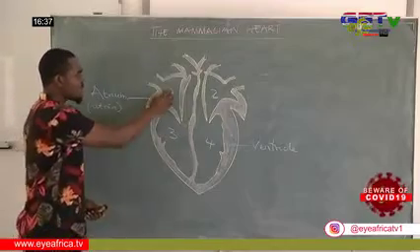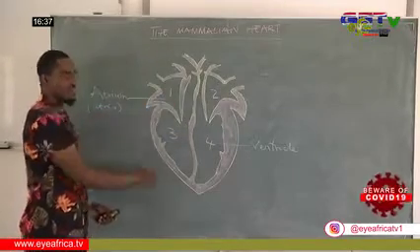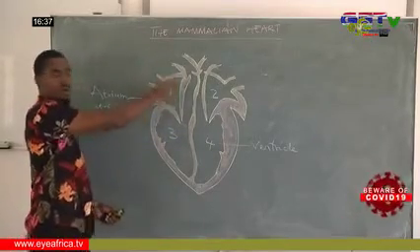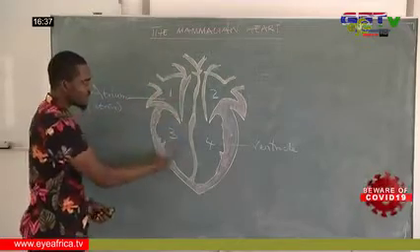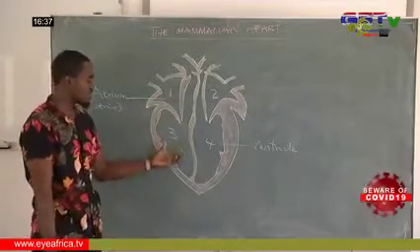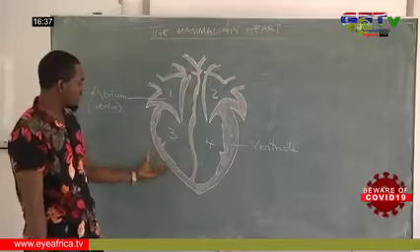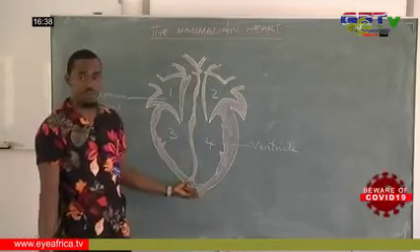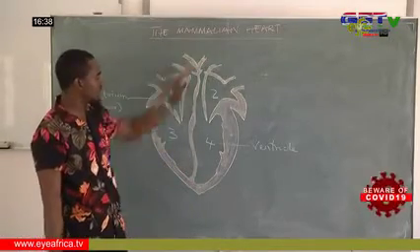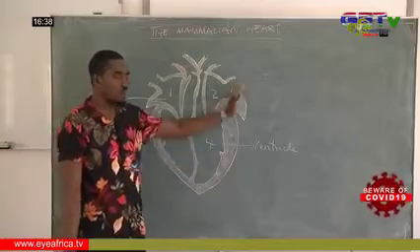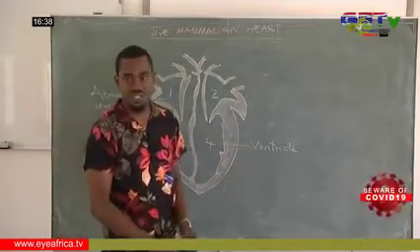Because what the atria do is that when they receive the blood, they pump or push the blood down into the ventricle, which is a short distance. Then the lower chambers pump the blood either to the lungs from the right side or to the whole body from the left side.